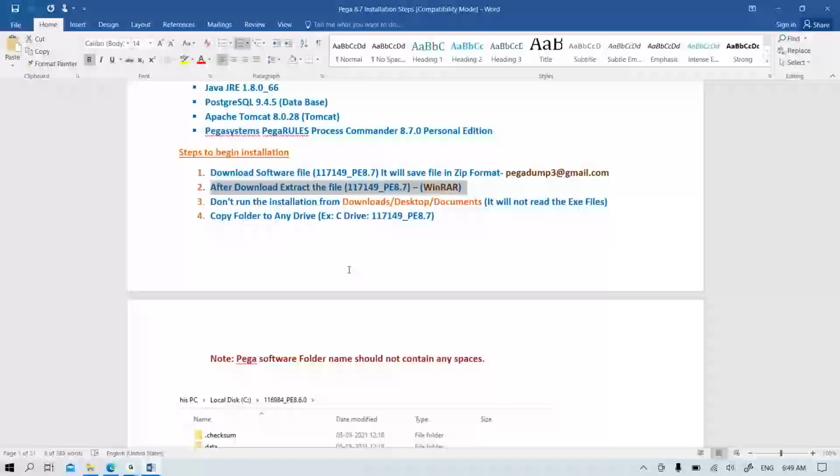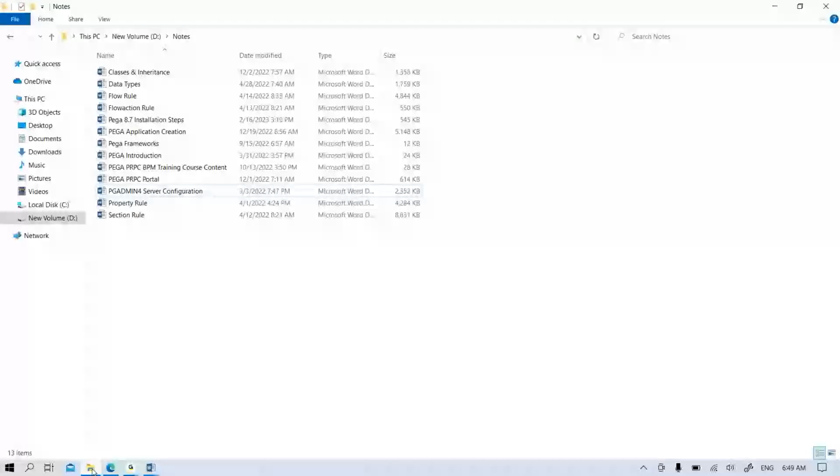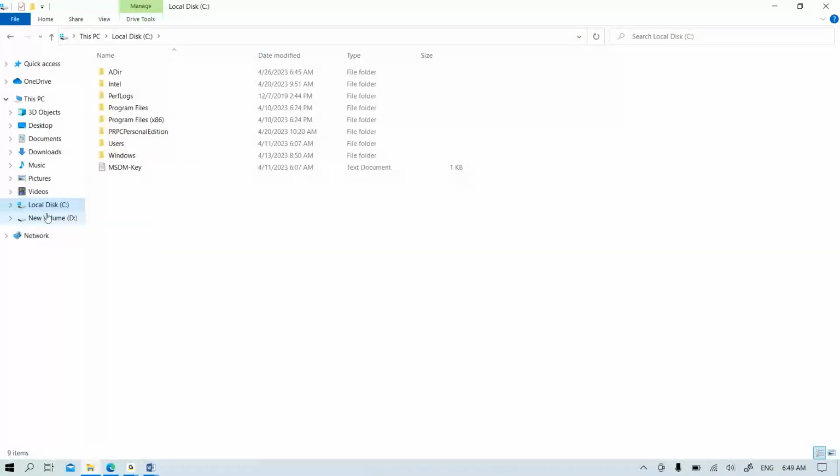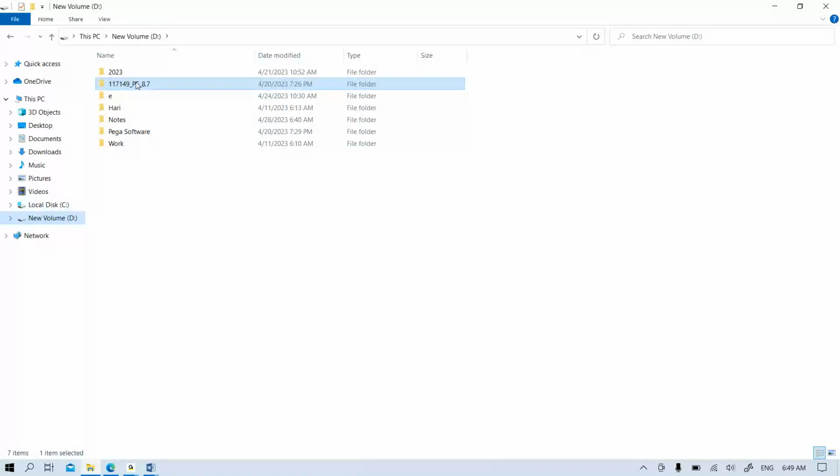And next thing is, if you begin this installation from the download folder, desktop or documents, it will not install, because after download it will be in the download path only. We need to extract and move the file to some drive. In our systems we generally have some drives. Suppose in my PC I have a C drive and a D drive, two drives. So I have copied the file to my D drive after the extraction. You have to copy it directly inside the drive like this.